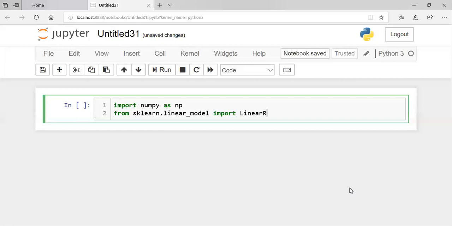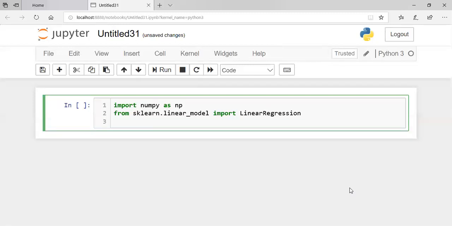Then step two, we have to provide some data. Here I'm not using Pandas because I just want to use only mathematics. In the next class, I will use Pandas, the real-life data. So let us take some random values, and dot reshape.